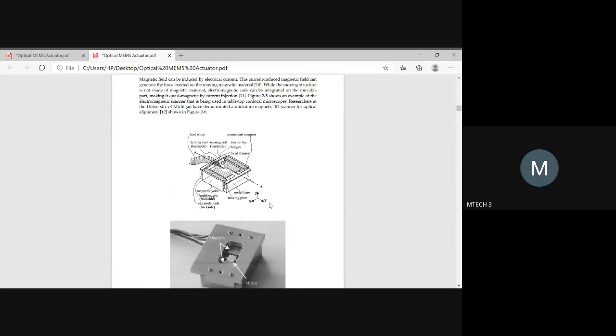For any actuator, you need an input. It could be an electric field, a voltage, or physical parameters like force or pressure, or even a magnetic field. Because we have studied actuators, what the input stimuli could be and what the result of the work done will be, based on the input you give, that particular type of actuation comes into the picture.